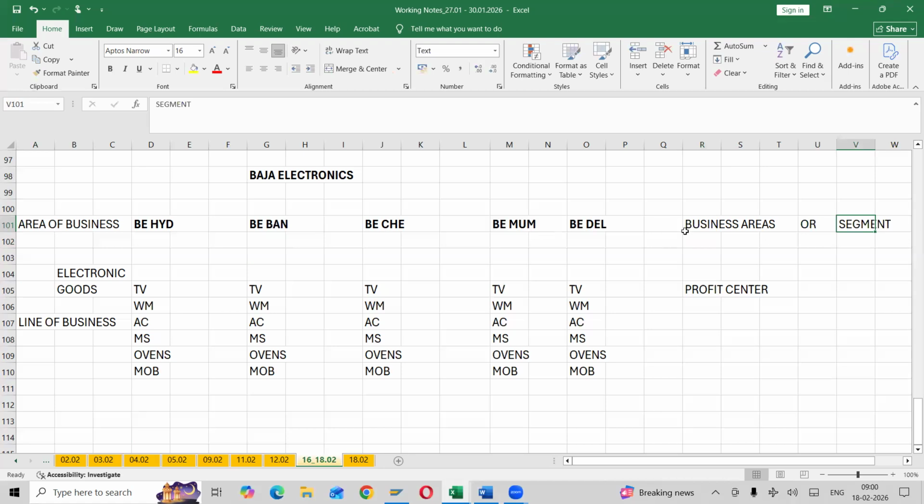For example, my companies are in India, in US, in Canada, and each country will have its own legal reporting. According to that, we can generate segment reporting. Instead of using business areas, we are using segment now. In which product are we using segment reporting?